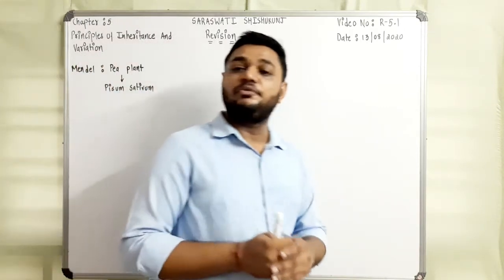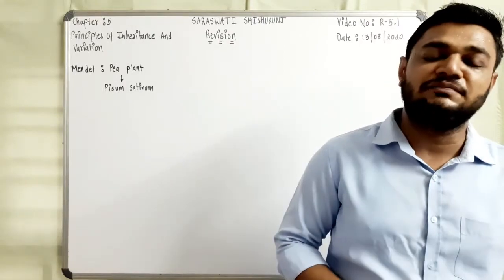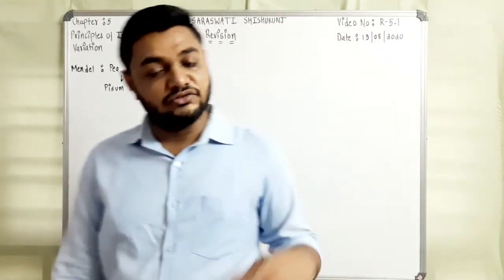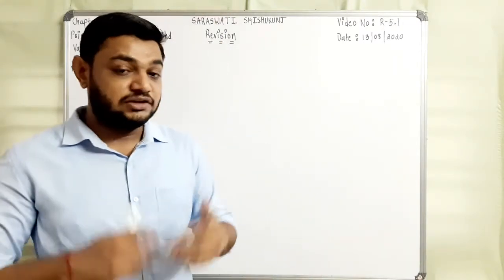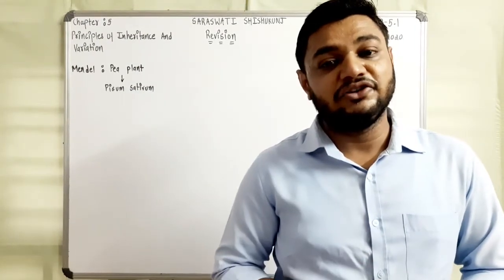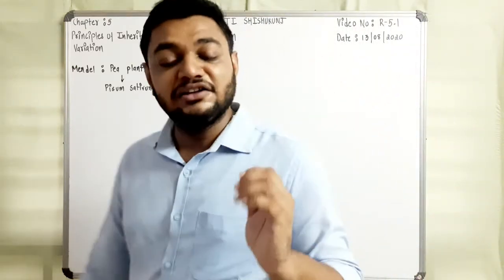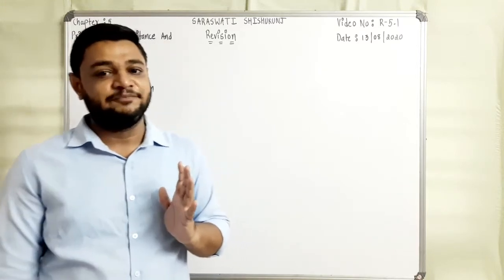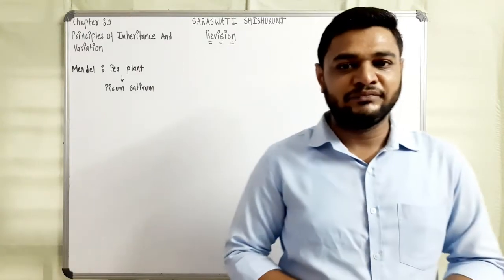Second, self pollination and self fertilization was very easy. It was a natural process in the pea plant. Artificial hybridization was also easily carried out. After that, it was easily cultivated, and very important, the pea plant had many pairs of contrasting traits, and Mendel selected 7 pairs of contrasting traits for his experiments. So this was about the selection of the pea plant.